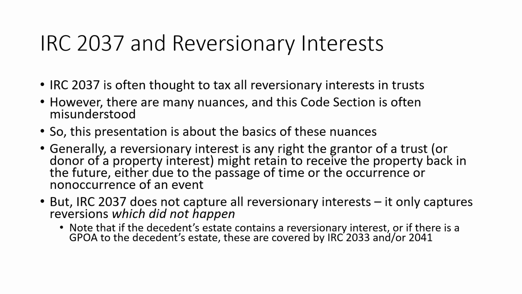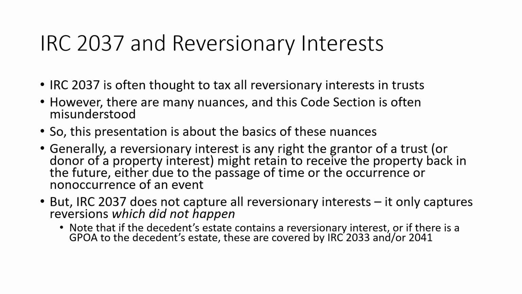Now, as I mentioned, there are many nuances to this which cause this code section to be misunderstood, because what we're going to find out is that this code section does not apply to every single reversionary interest under the sun. Now, what is a reversionary interest first and foremost? Well, it's any right that the grantor of a trust or the donor of a property interest transferred during life might ultimately retain to receive the property back in the future, maybe due to the passage of time or the occurrence or non-occurrence of an event. There's a variety of ways you can look at this.